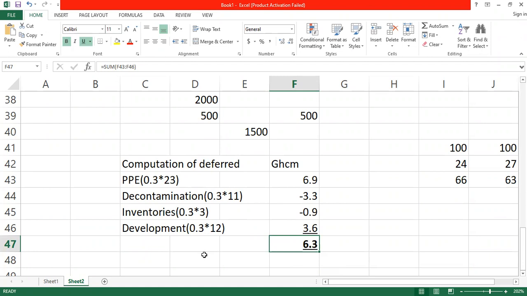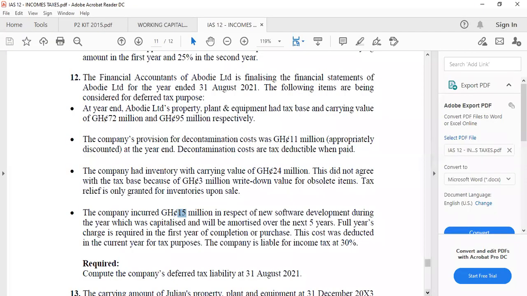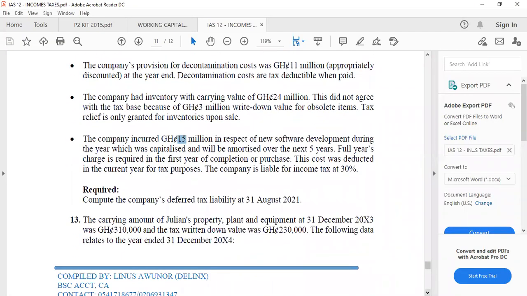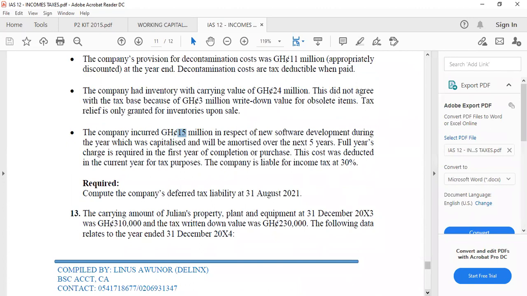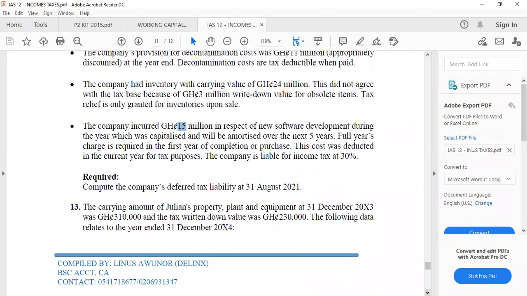That's what they're asking you for. Complete the company deferred tax liability as at this one. So the tax liability is 6.3, after netting all the deferred tax assets, you net them off.